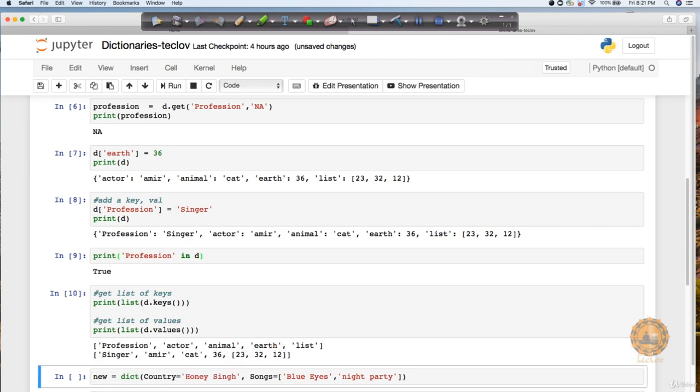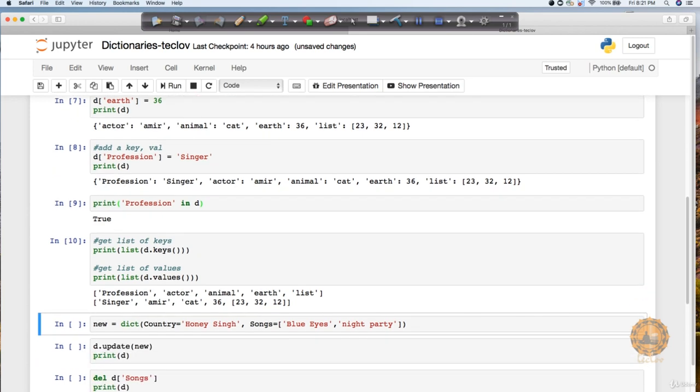So you can see here all the profession, actor, animal, earth list. These were my keys. And singer, Amir, cat, 36 and this list were my values. So that is what it is returning.